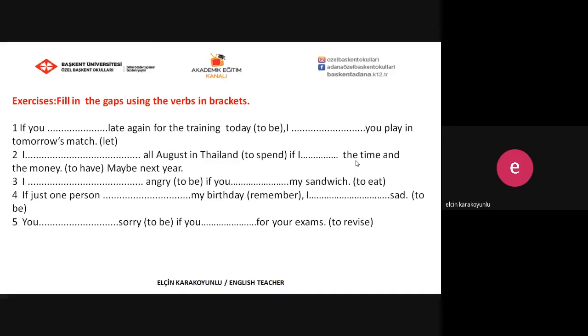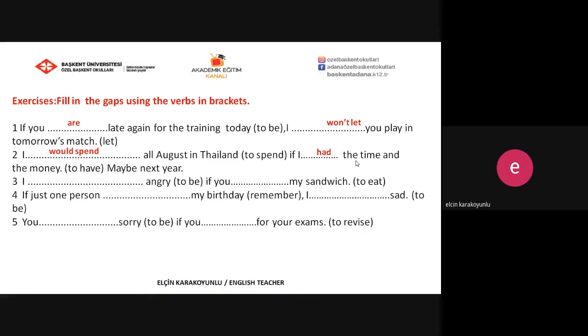Yes, the first one. If you are late again for the training today, I won't let you play in tomorrow's match. So it's a kind of possible situation. It means that we have to use if conditional type 1. And the second one, I would spend all August in Thailand if I had the time and the money, but maybe next year. It's a kind of imagination. So we have to use if conditional type 2.